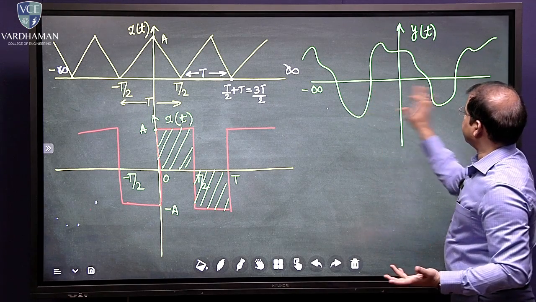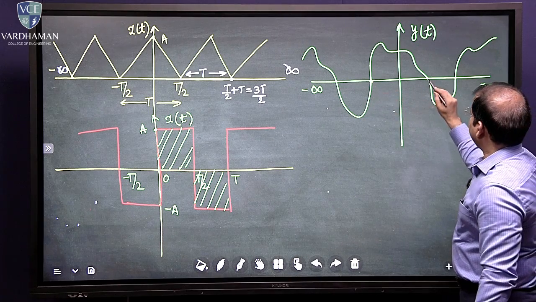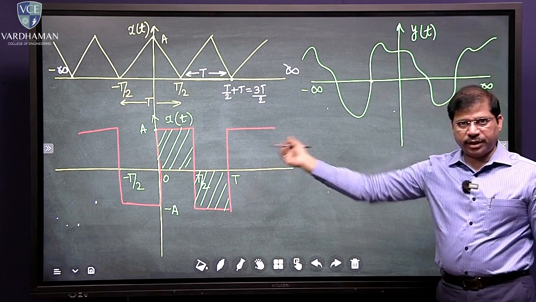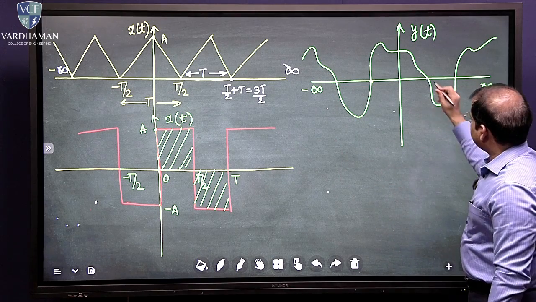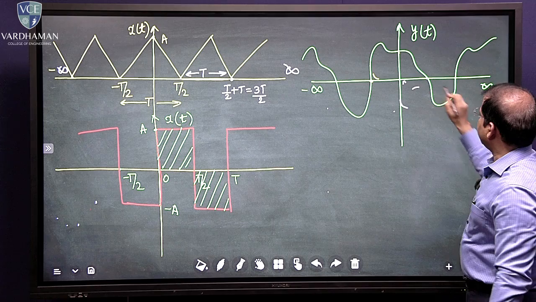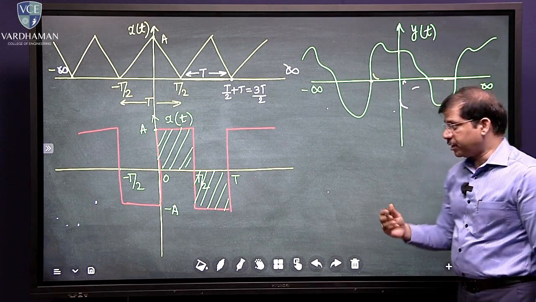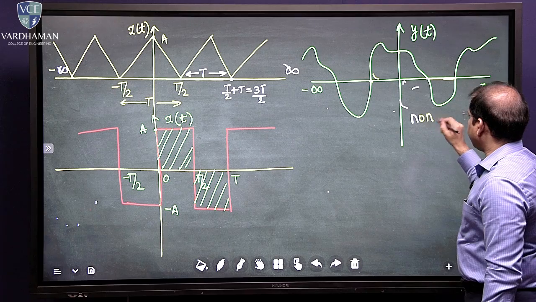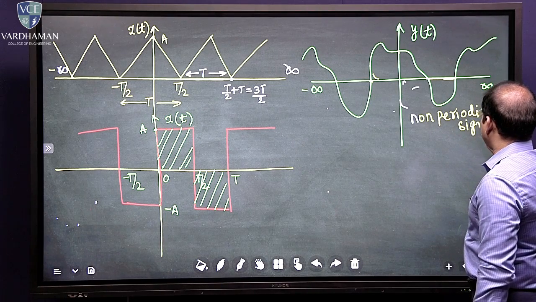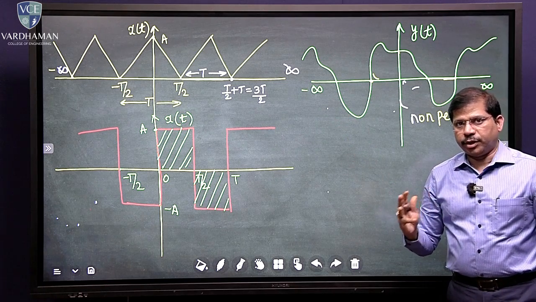I don't have any portion here, because if I consider from this point to this point, as I did for the earlier two signals, the shape that I have here is not the same as the portion that I have here. So this is an example of a non-periodic signal. Hope you understood what periodic signals are.